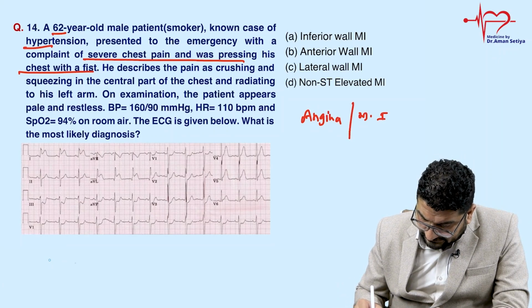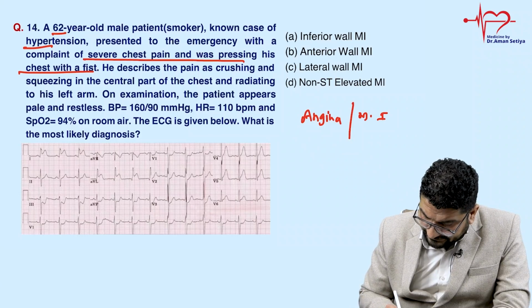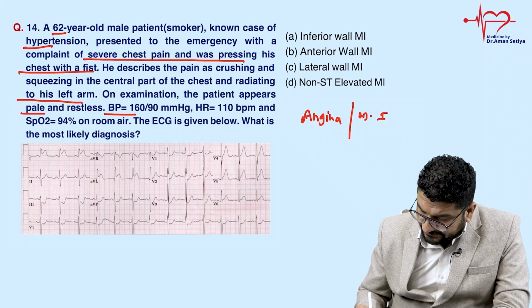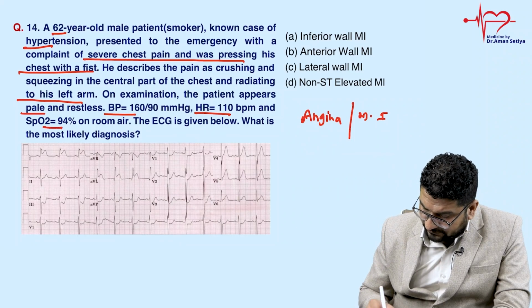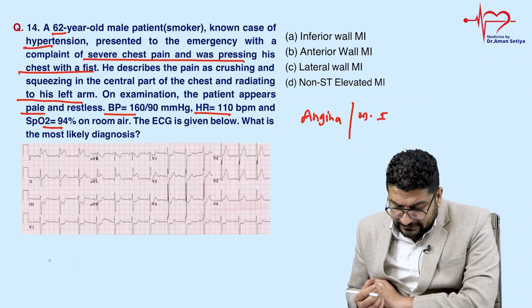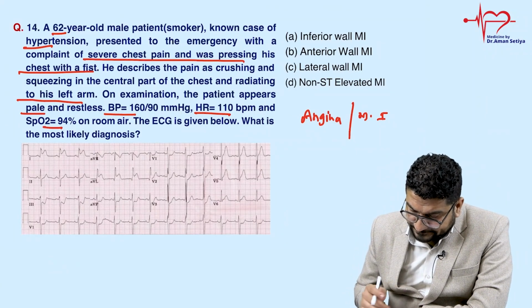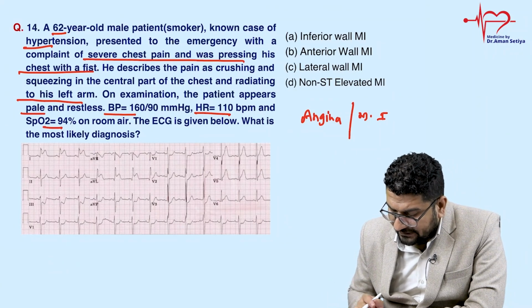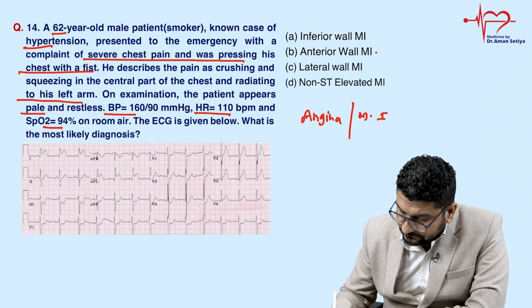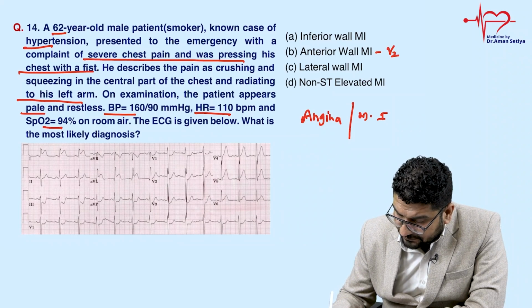He described pain as crushing and squeezing in the central part of chest, radiating to left arm. Patient appears pale. BP is high. Heart rate is 110. SpO2 is 94. ECG is given below. सो इन दोनों में से एक आंसर है. अब इसको समझते हैं एक बार कि ऑप्शन, लेट्स सी द ऑप्शन. इंफीरियर वॉल, एंटीरियर वॉल. सो जस्ट रिमेंबर, फॉर एंटीरियर वॉल यू विल सी चेंजेस इन लीड V2, V3, V4.